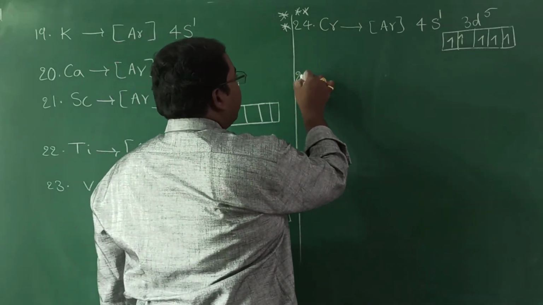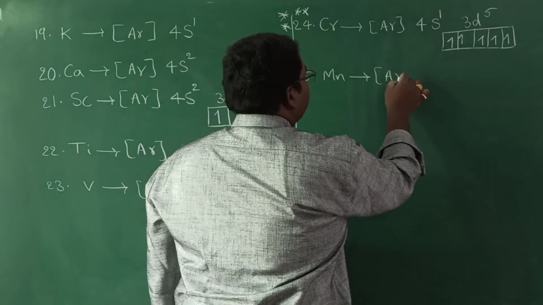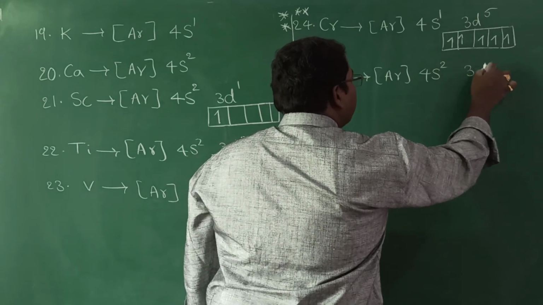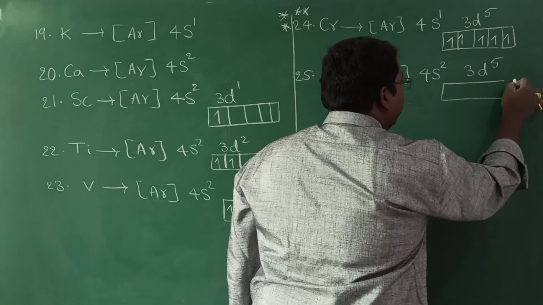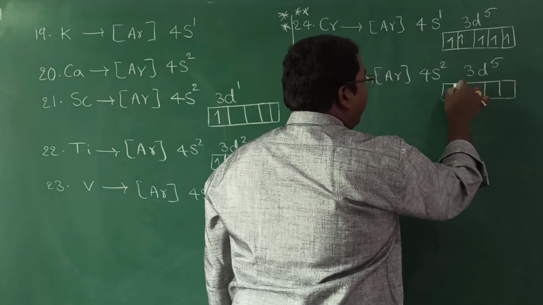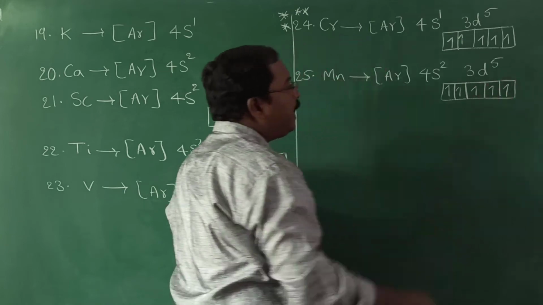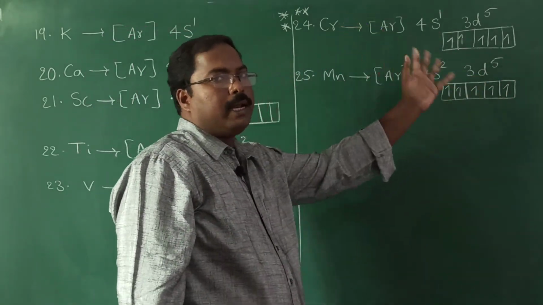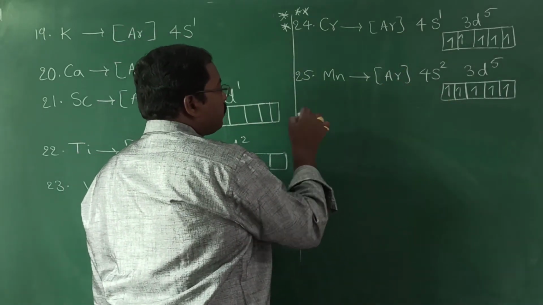Now next element, manganese. As usual, no exception, nothing. 4s2 3d5. So manganese is also having half filled electronic configuration. Okay. Here no exception, nothing. 4s2 3d4, then as usual normal 3d5. Next.